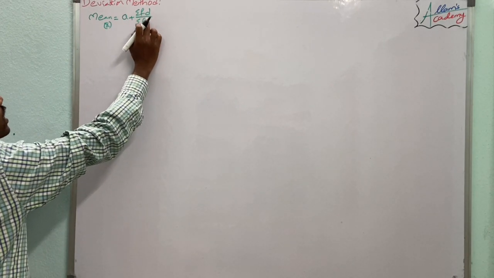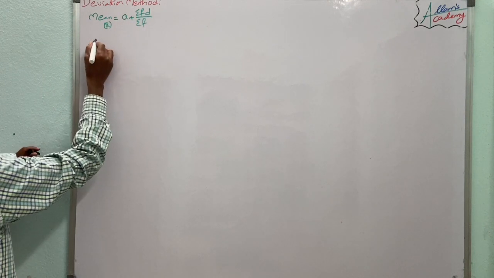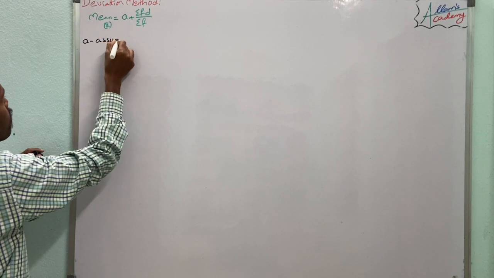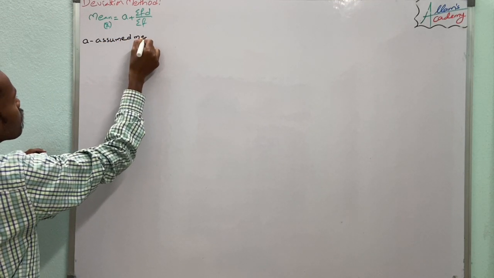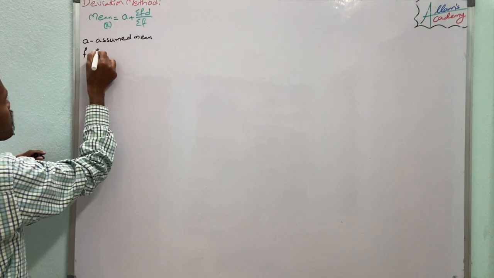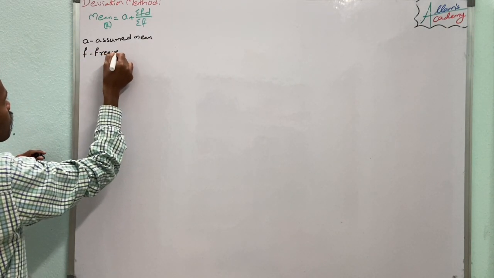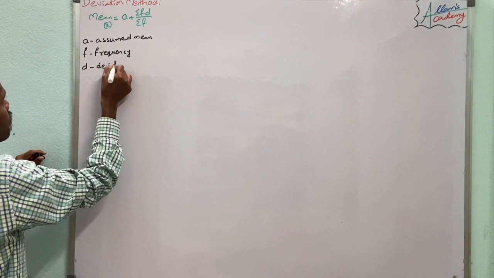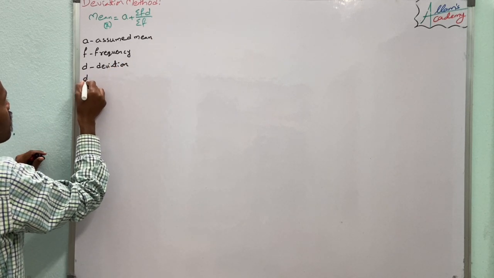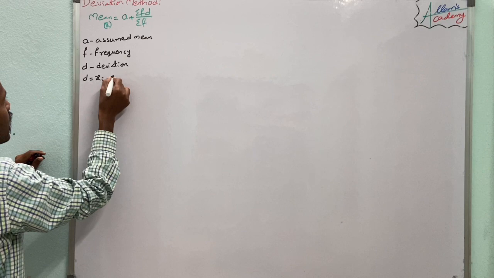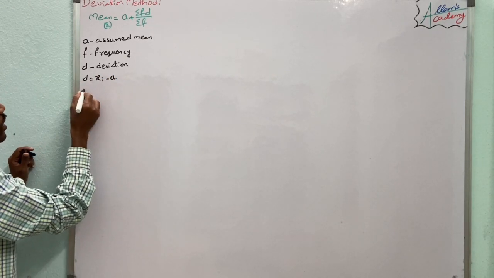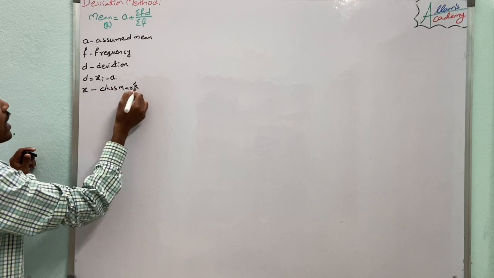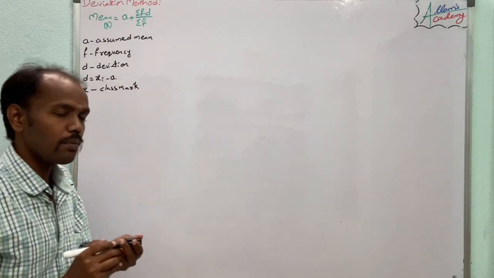substituting a, f, d, what are those indicating? Once we see, a means assumed mean, f means frequency, d means deviation. So here deviation is nothing but xi minus a. We already know x is the class mark, and a, as we already said, is the assumed mean.